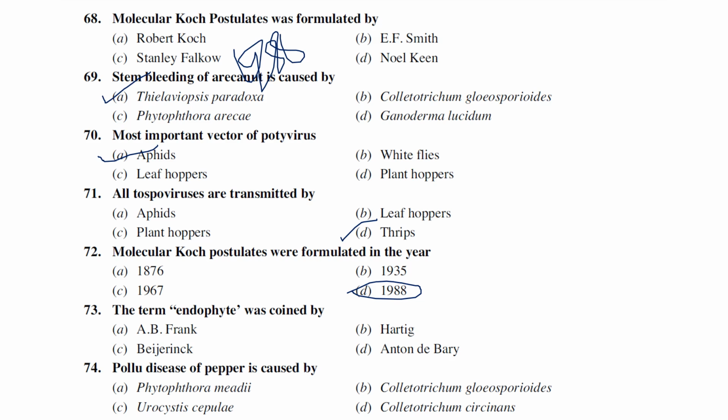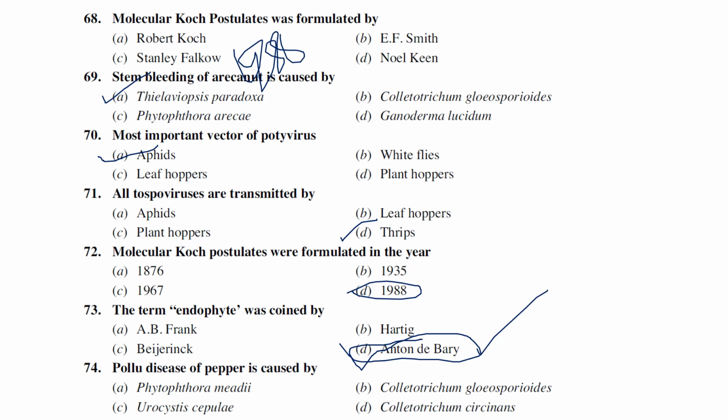The term endophyte was coined by, it is one of the important things, Anton de Bary. Anton de Bary, we know, is father of plant pathology and also experimental plant pathology, founder of modern plant pathology, founder of modern mycology. He introduced many terms like symbiosis, sex hormones, autoecious and heteroecious nature of rust, chlamydospore, parasite, facultative parasites, biotrophs, endophyte. All these terms were coined by Anton de Bary only.